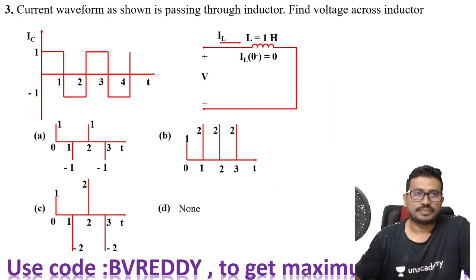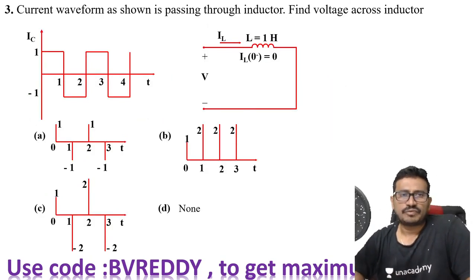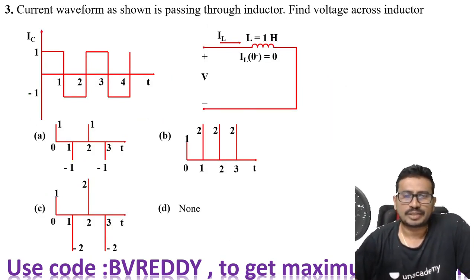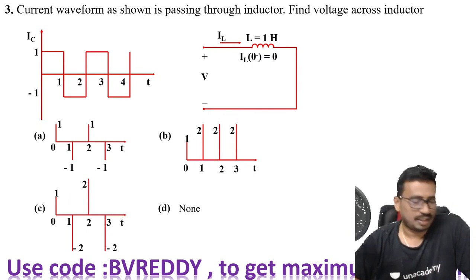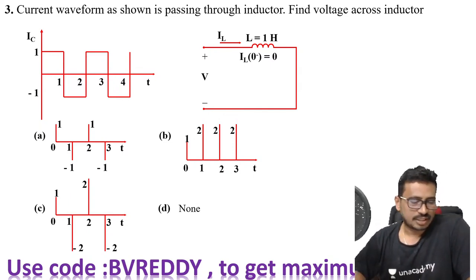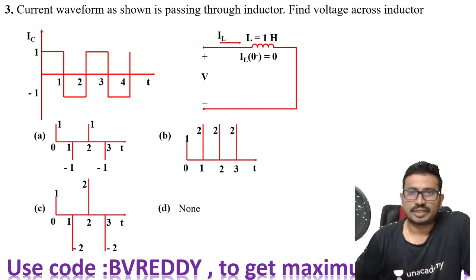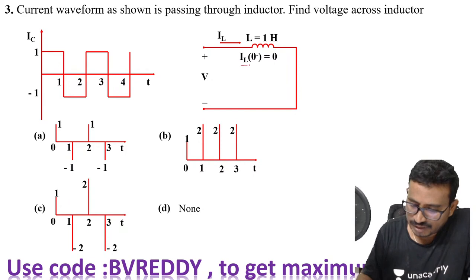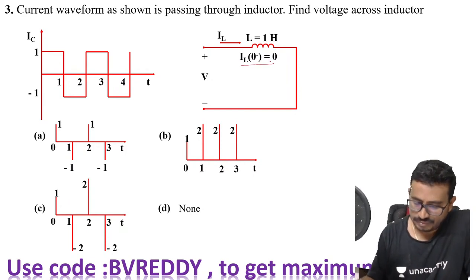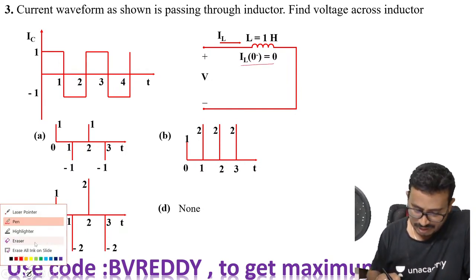Now take this problem. A current waveform as shown is passing through the inductor. Find the voltage across the inductor. They have given the current, and now they are asking to find the voltage across the inductor, and the initial value is given as 0, as you can see.